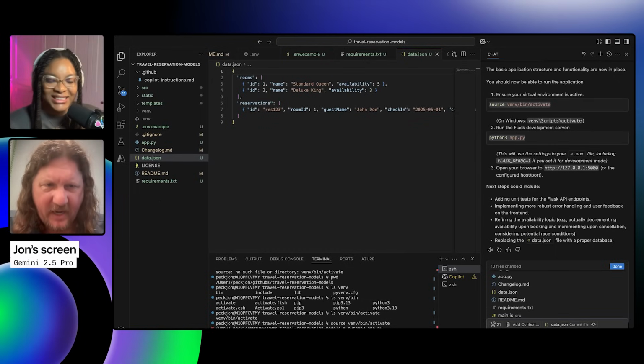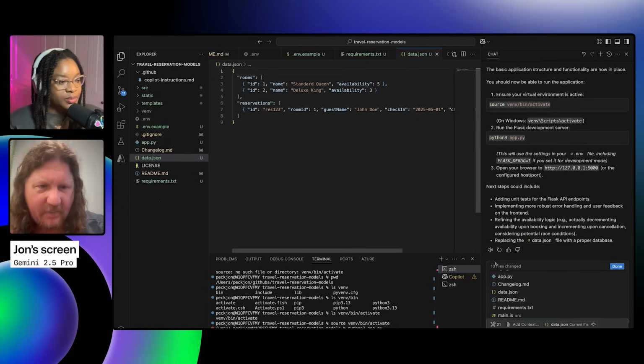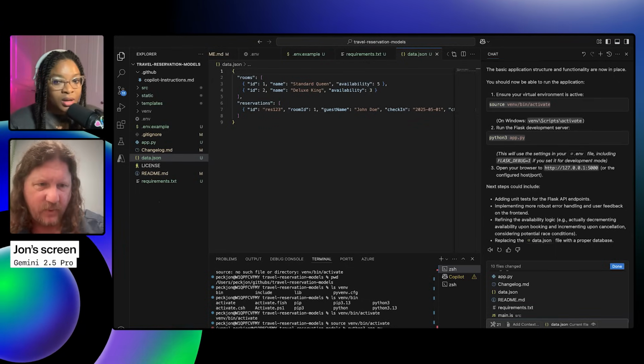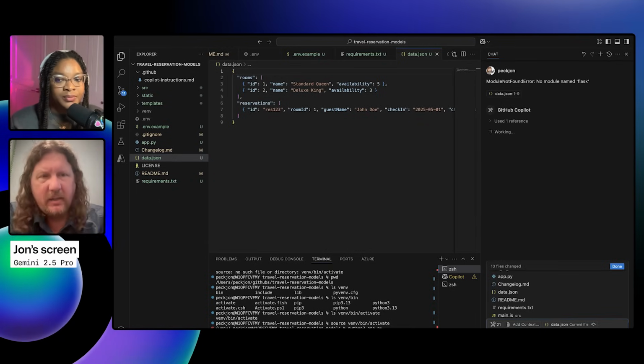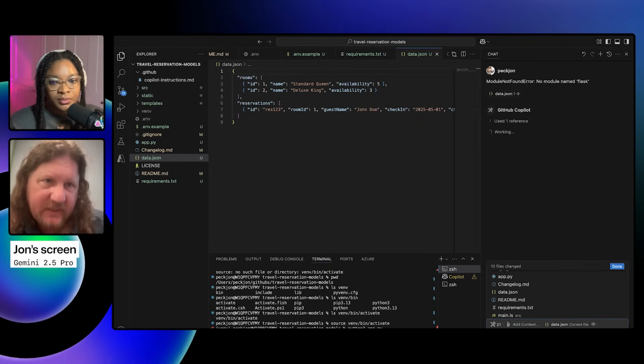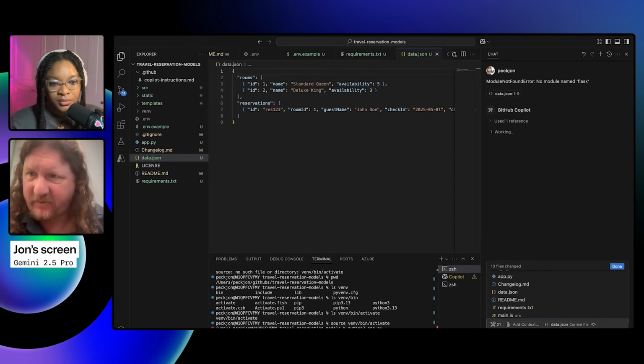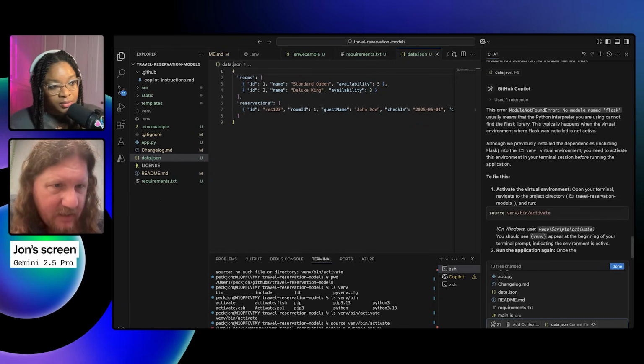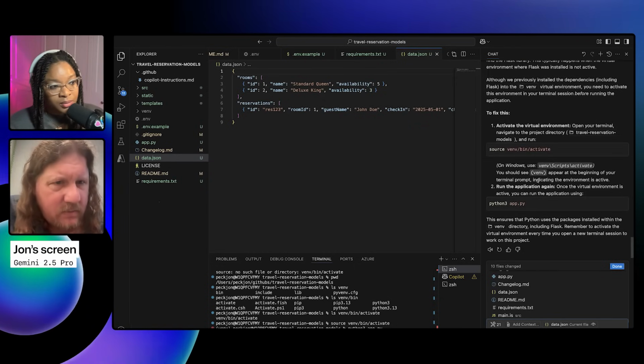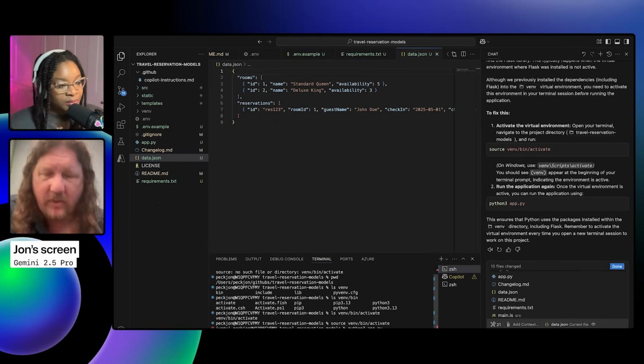I like to trust my own brain. I know what it does, but at the same time, I like to see how the model reacts. So I'm going to feed it back that error, and hopefully it tells me I need to do a pip3 install of the requirements file or something like that. No, okay. Why don't you know that?